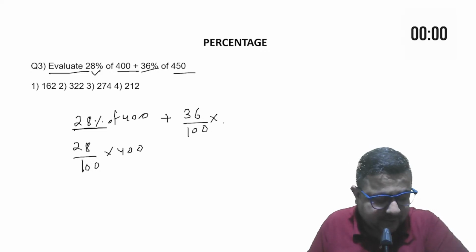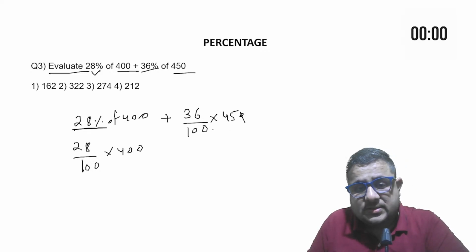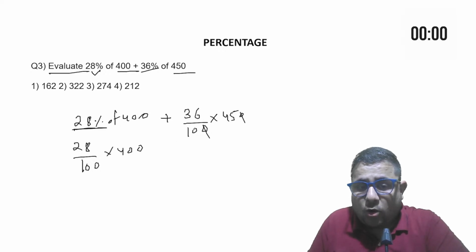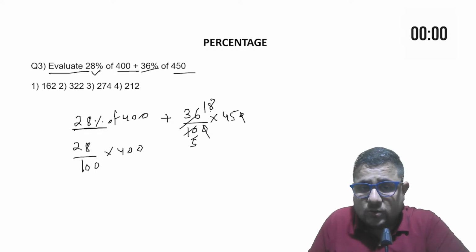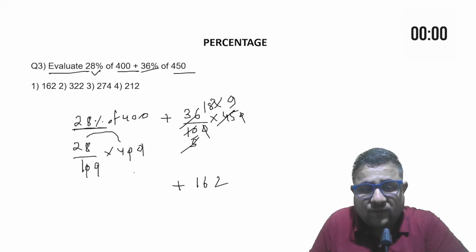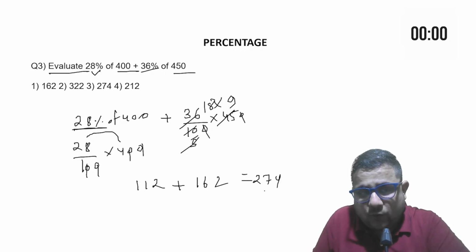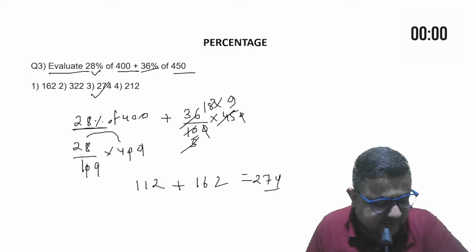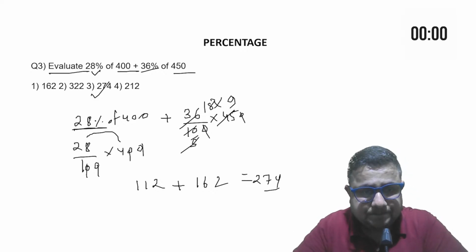Thank you for the confirmation. 450. 0 to 0 cancel, right? Now by 2 you can cancel this 5 times, this 36 by 18 times. So 18 by 5, by 5 you can cancel this 45 9 times. Now 18 into 9, you will get how much? 162. Then 0 to 0 here cancel, 28 into 4. So 28 4s are how much? 112. So you will get 274. So the answer is going to be 274 for this question. So Meghna, I hope you get it. Understood? Okay, so I'm moving on to the next question now.